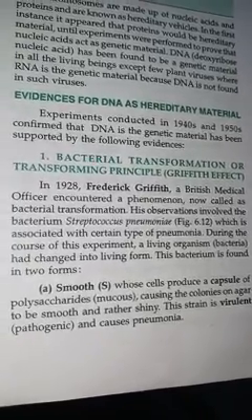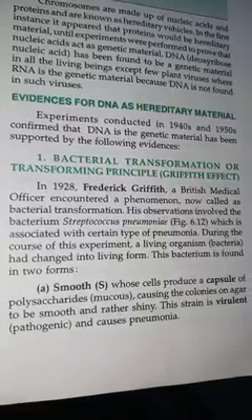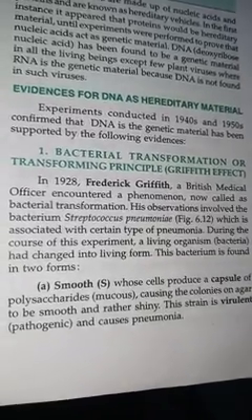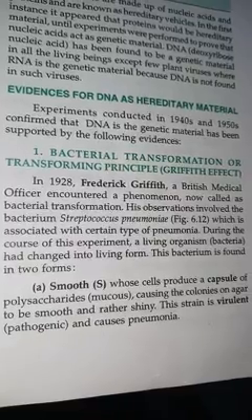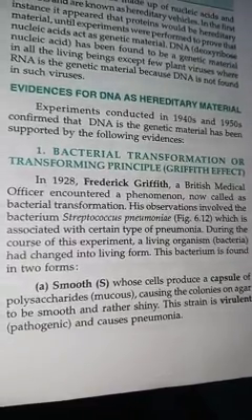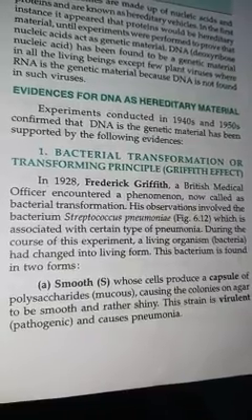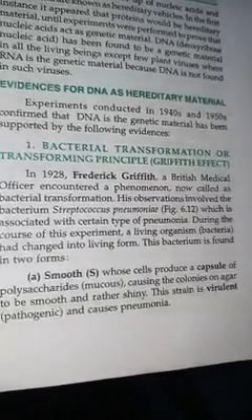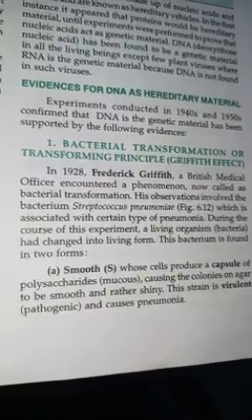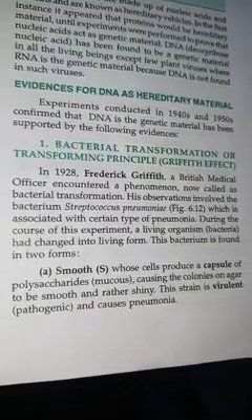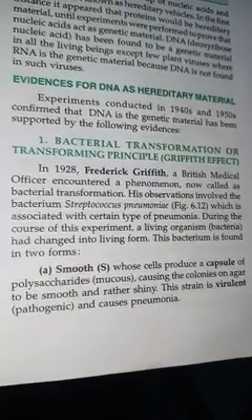In 1928, this was Frederick Griffith, who took the Streptococcus pneumoniae bacteria, which has the capacity to cause pneumonia. He took two culture plates, and he grew Streptococcus pneumoniae in the culture medium. He saw that in the culture medium there is the formation of two types of colony of Streptococcus pneumoniae. One having smooth walled, shiny surfaces, and one having rough walled.